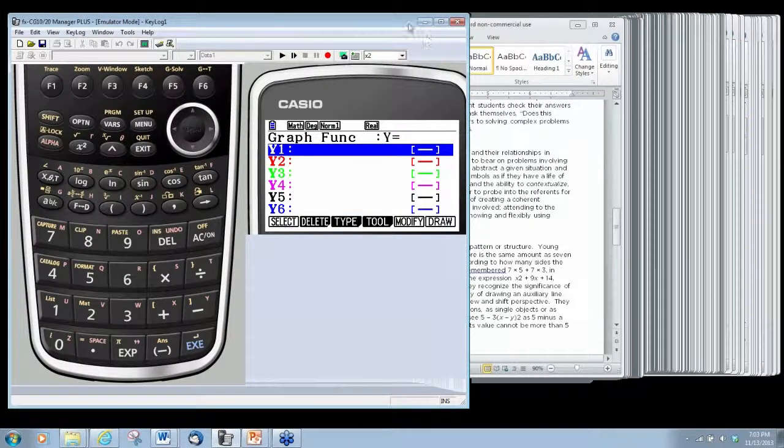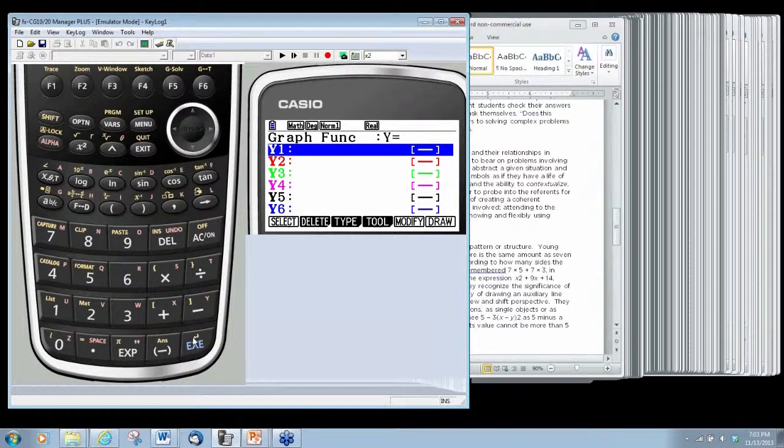All right, so now we are at our graphing calculator, and we are going to be talking about families of functions. The basic family that we are going to be talking about is the linear family. This is the one that students start off working with in Algebra 1. And what we want to do on our calculator right now, and if you have a calculator handy, you can follow along, is we are going to enter in y1 the function y equals x.